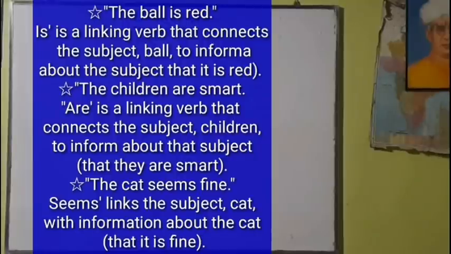Next example: the cat seems nice. Here seems is a linking verb. Seems links the subject cat with information about the cat, that it is nice.